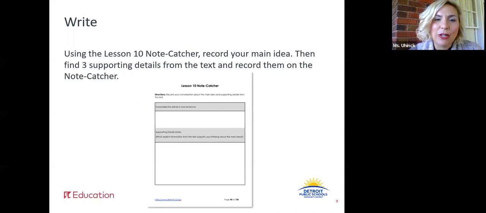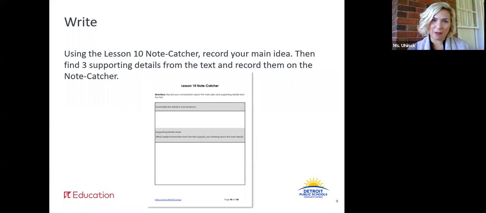Then find 3 supporting details from the text and record them in the note catcher. Now, when you look at the note catcher for today, you're going to notice the design is the same as what we've used the past 2 weeks when capturing that main idea. But that first box, instead of asking you to write the main idea, says summarize the article in 1 sentence.